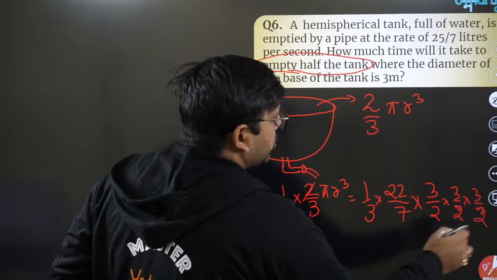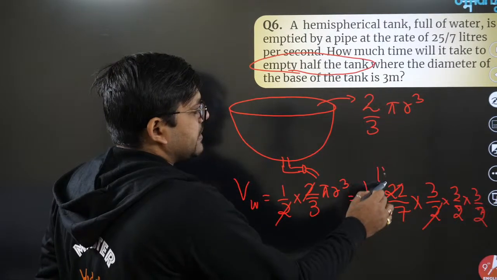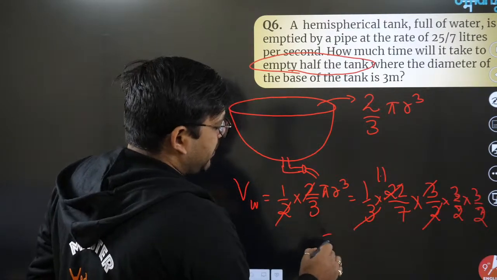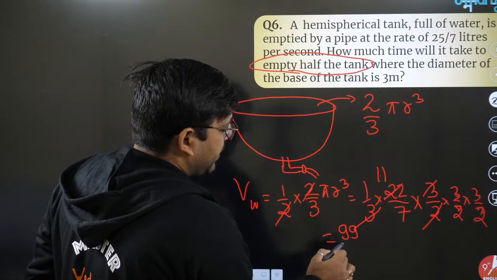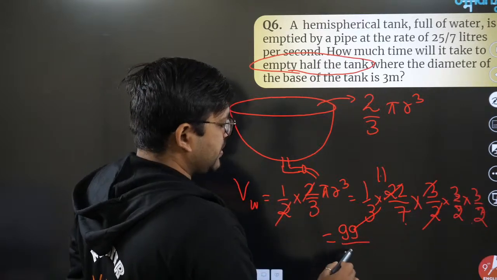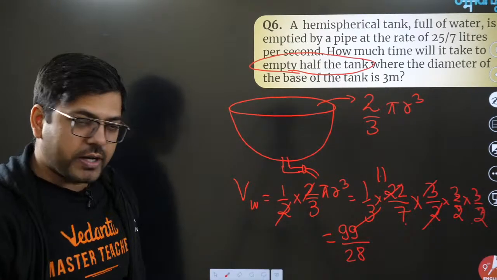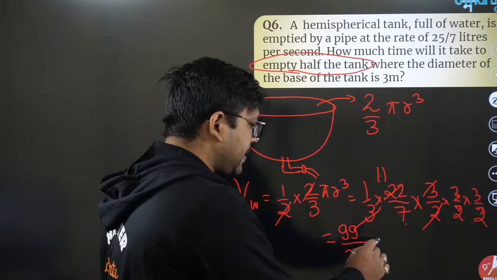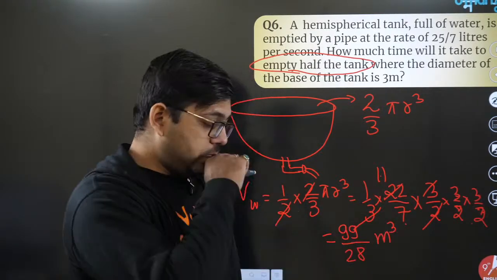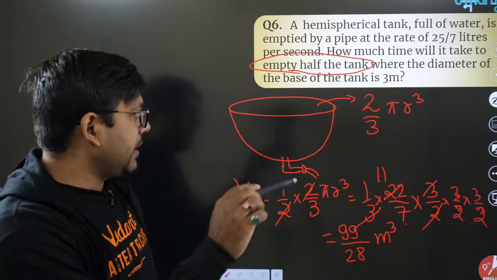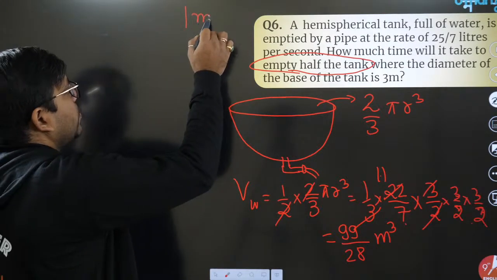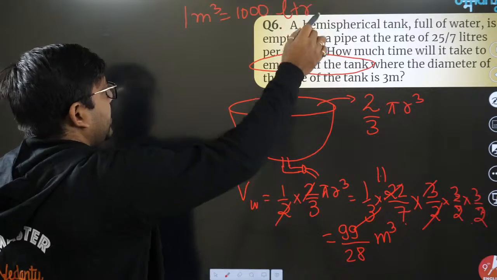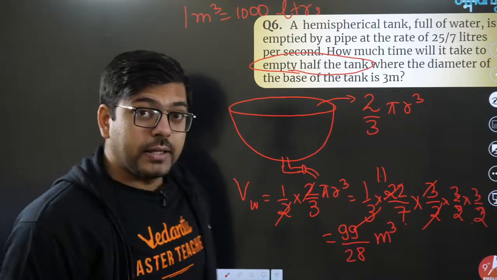That's it. 2 and 22 will cancel in 11, 3 and 3 gone, 3 3s are 9 into 11, that will be 99 divided by 7 into 4, that is 28. So volume of water is 99 by 28 meter cube. Please pay attention, it is meter cube. Now please remember every time, because this might come in your examination also, 1 meter cube is 1000 liters.